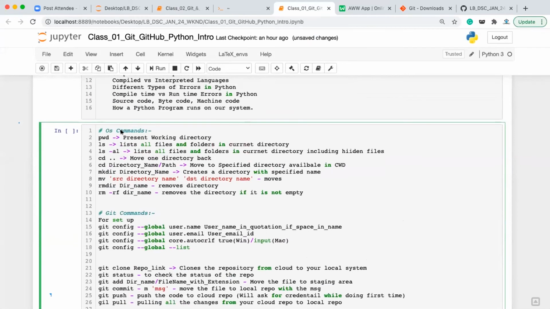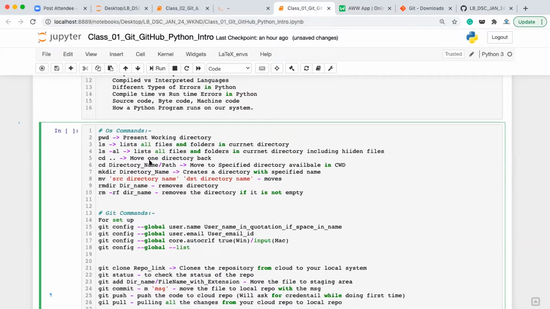These commands are OS related commands which we will be using quite regularly. pwd is for present working directory, to get the location where you are exactly. There is the ls command. It lists all the files and folders in the current directory except hidden files and folders. ls -al will list all the files and folders in the current directory, including hidden files and folders.